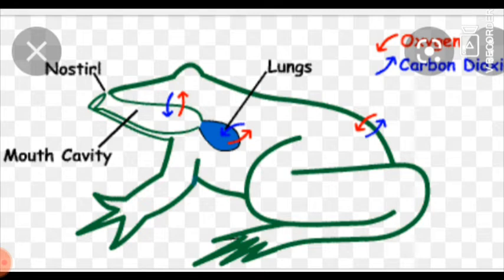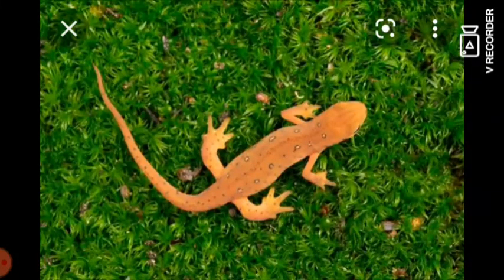When they are on land, respiration takes place through the lungs. So they have lung cells. This is the frog, and this is newts.